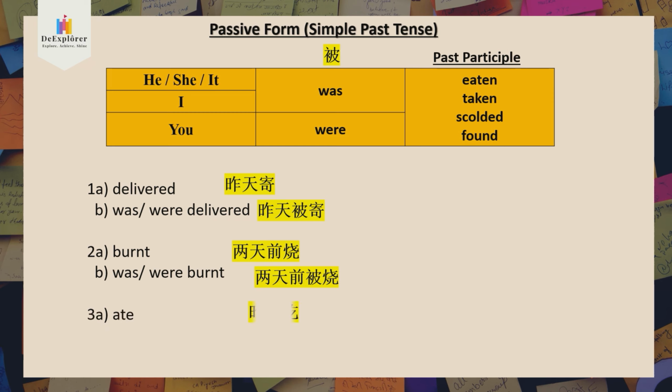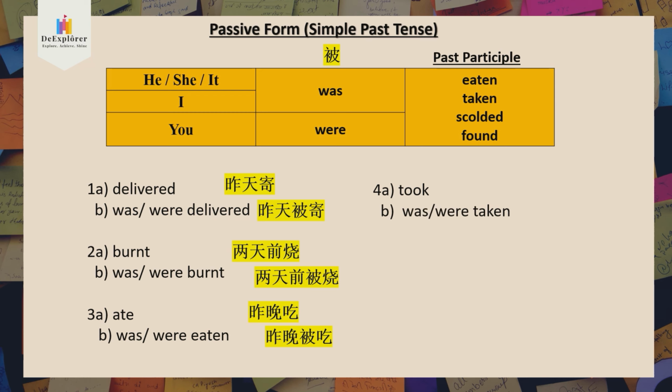Okay, another example, burnt 烧, past tense. 2天前烧, was, were burnt, 2天前被烧。Ate 吃，昨晚吃, was, were eaten, 昨晚被吃。Was, were taken. Took. Okay? 拿。昨天，昨晚, was, were taken.